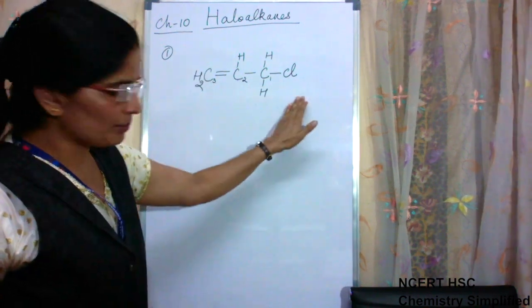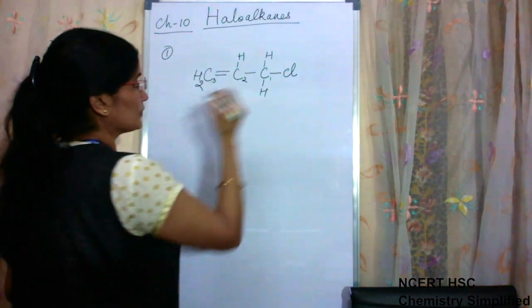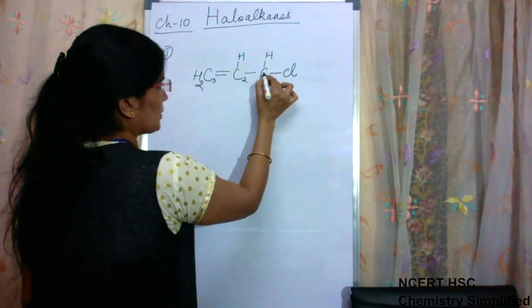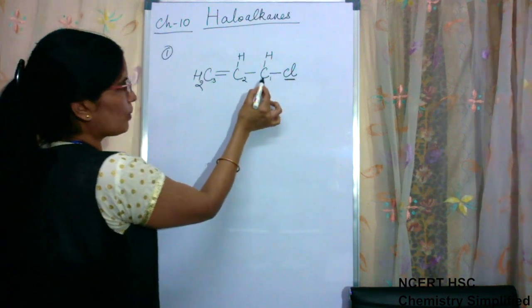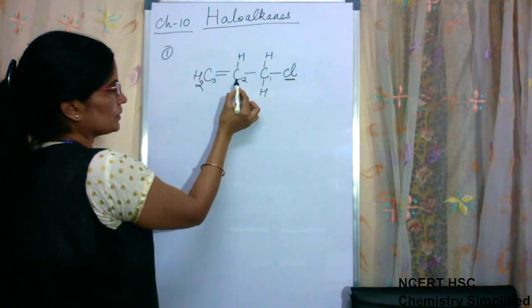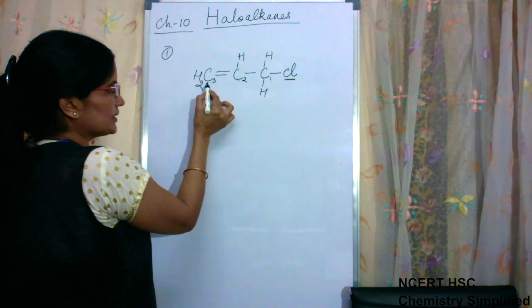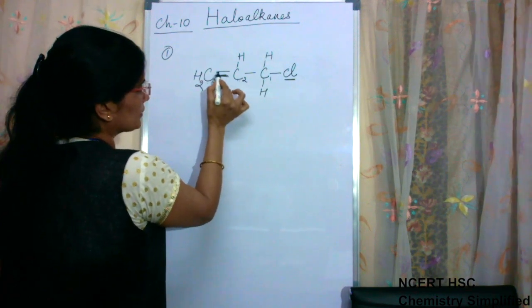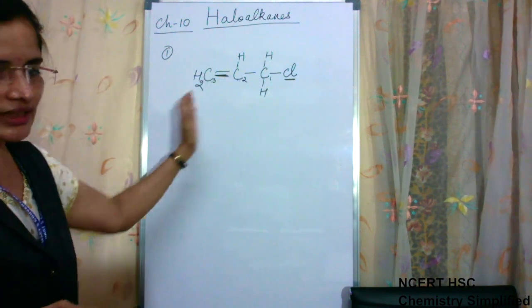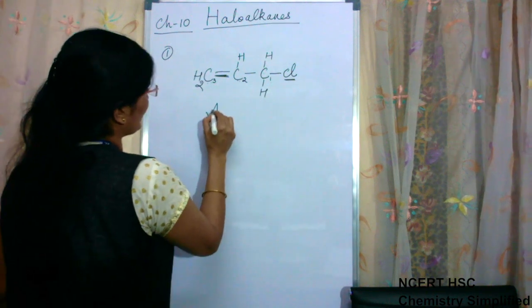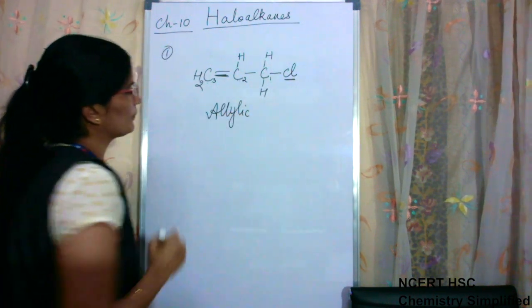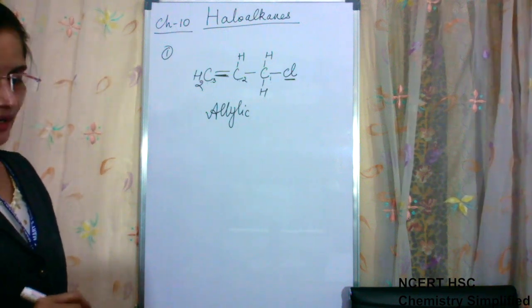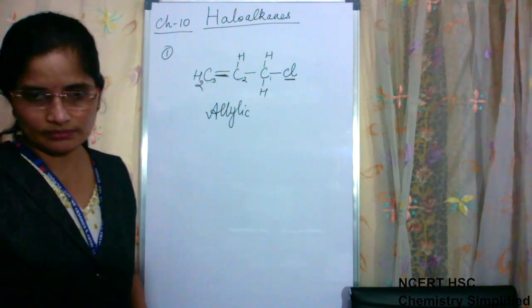Now see this example. In this example, carbon atom number 1, which bears the halogen atom, is bonded to another carbon atom, which is bonded to the third carbon atom with a double bond. Such a condition is known as allylic condition. Allyl. Okay? And this is allylic condition.